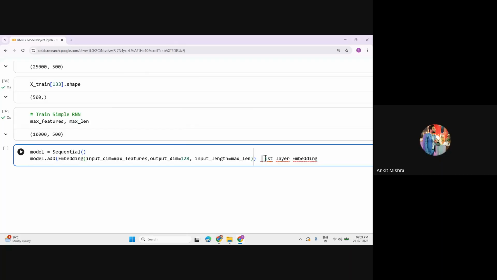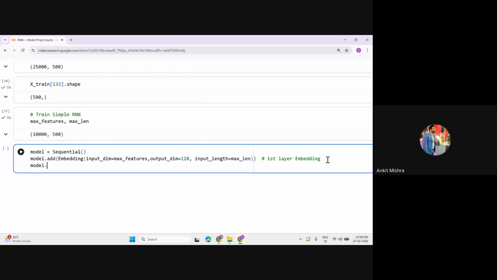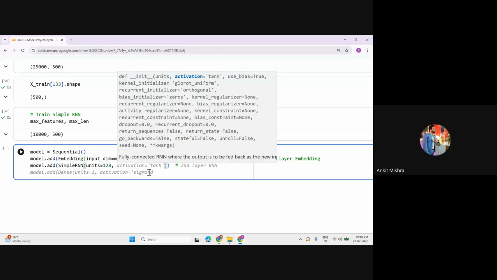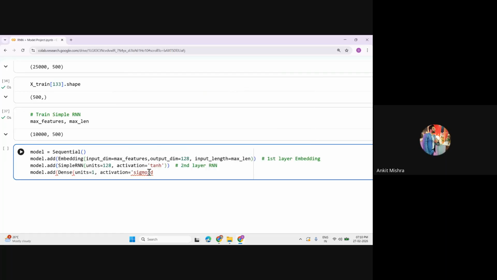Let me comment out this one. Perfect. Now we will add another layer. You can use model.add, and inside this I'll pass my RNN model, right? Inside this RNN model, you have to give the number of neurons. You can use any neuron value, but it's recommended to pick the neurons value as the output dimension, right? So I'll copy this 128 and pass it here. And we know that each neuron has some activation function, so you can call the activation function as tanh. This is your second layer, which is the RNN.